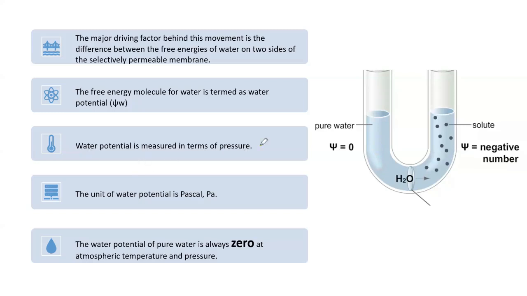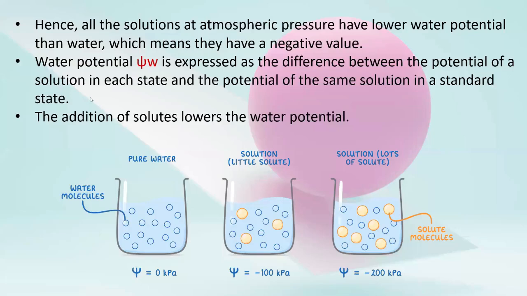Water potential is measured in terms of pressure. The unit of water potential is the Pascal. The water potential of pure water is always zero at standard temperature and pressure. Hence, all solutions at atmospheric pressure have lower water potential than pure water, which means they have a negative value. Water potential is expressed as the difference between the potential of a solution in its state and the potential of the same solution in a standard state. The addition of solutes lowers the water potential.